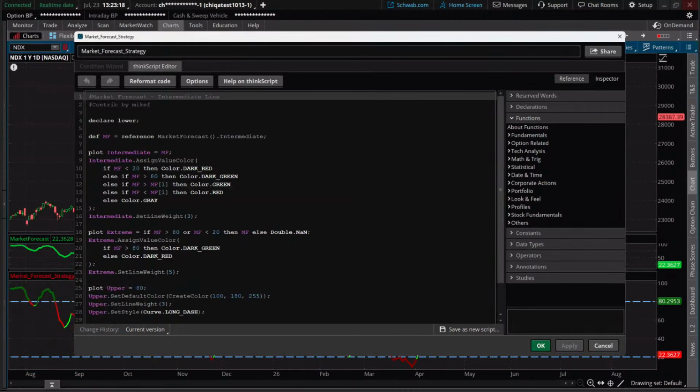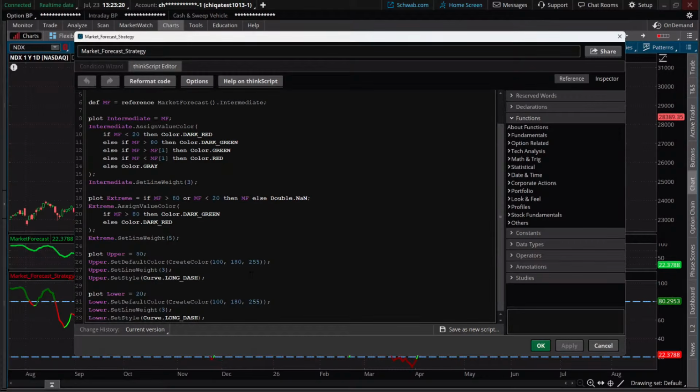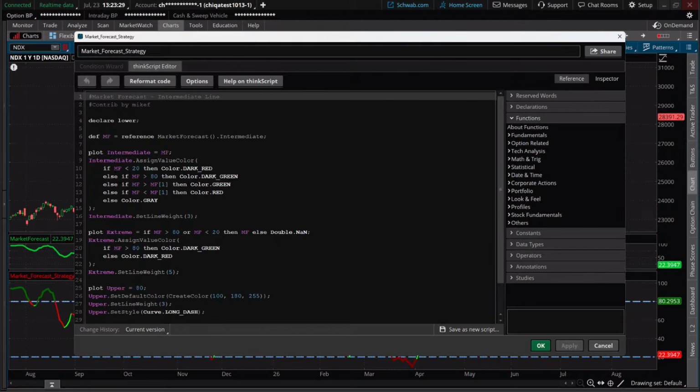I had to do some corrections here to keep a constant line. I had to set this up in terms of intermediate. I set this down a little bit below so you could just kind of read everything. I'll let you read through this, but market forecast less than, this is a greater than, simple coding methods here for the change in the lines.